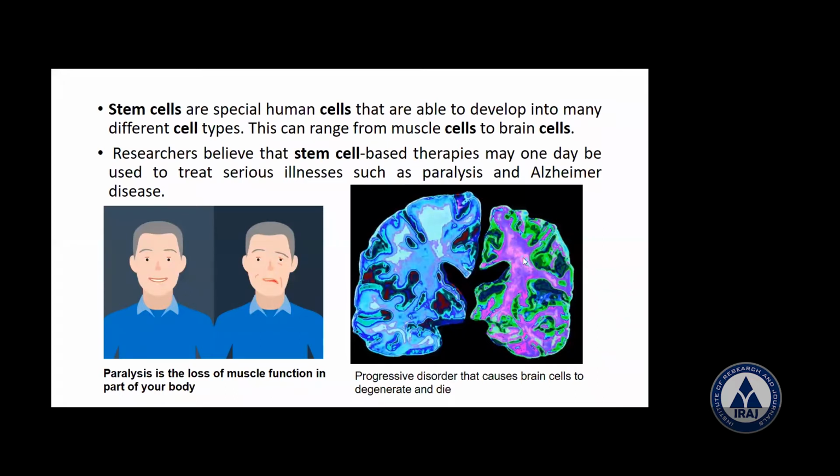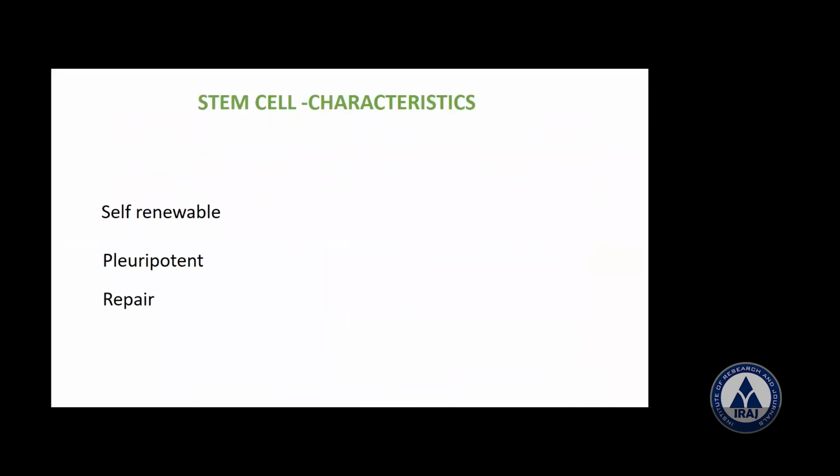So these are progressive disorders where the brain cells degenerate and die. That is Alzheimer's disease. So if a patient is found having this one, there are chances of little recovery. I'm not saying full recovery, little recovery by using stem cell therapy. Now, these stem cells, what are these?